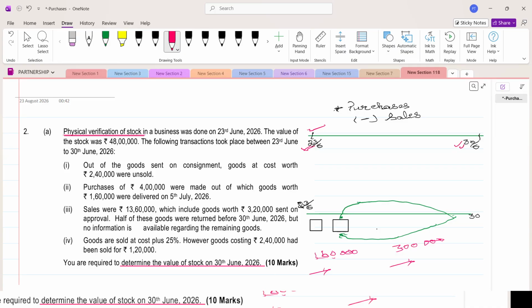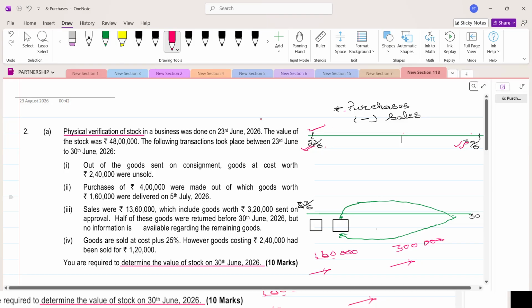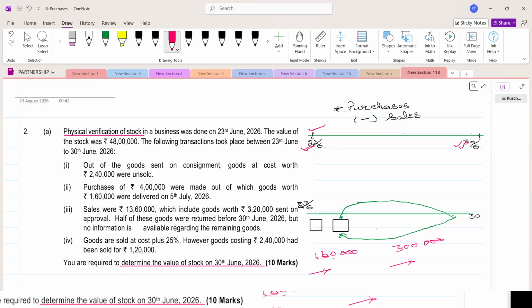So whatever is in the opening, we are going to add the actual purchases, but not the physical goods, because we are asked to arrive at the closing stock value. Everything has to be added at cost, because closing stock is valued at cost or NRV, which you already know. So we add the purchases made during this period, and any sales made we have to subtract, because the goods have gone out.